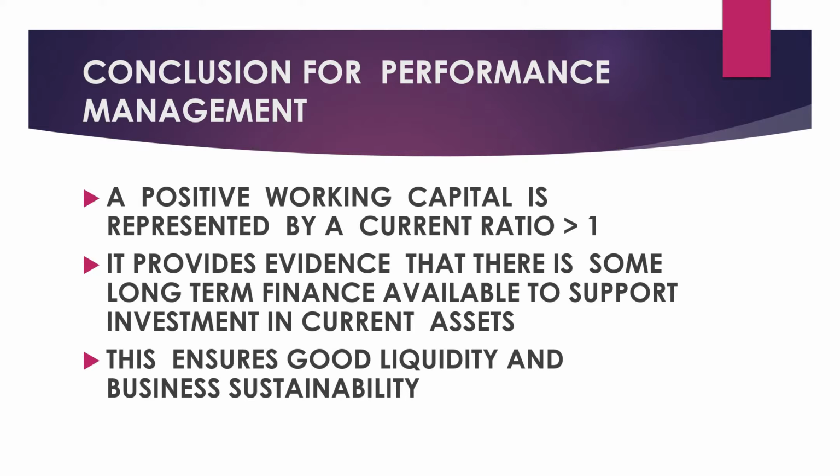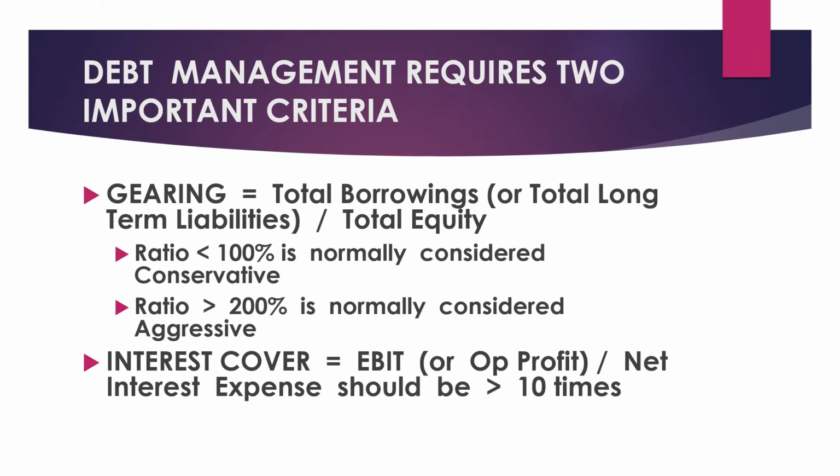Let's move on now to debt finance or debt management. There are two important criteria for debt management that are often considered. One is the attitude of the company towards borrowing. Companies where the total borrowing to total equity ratio is less than 100% are normally considered to be conservative. Companies that display total borrowings to total equity greater than 200% are considered to be aggressive. That's one ratio.